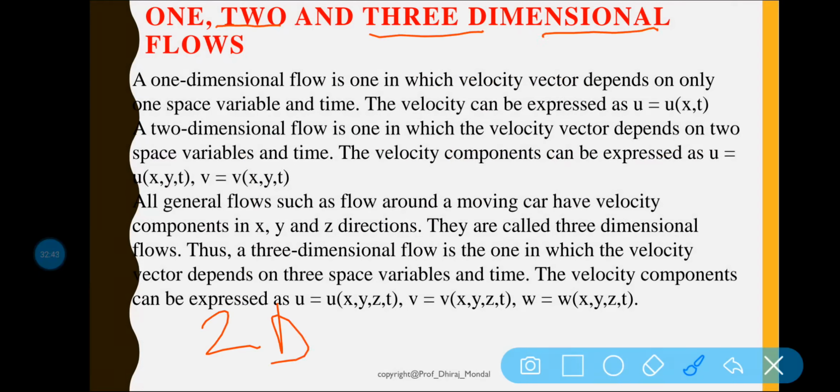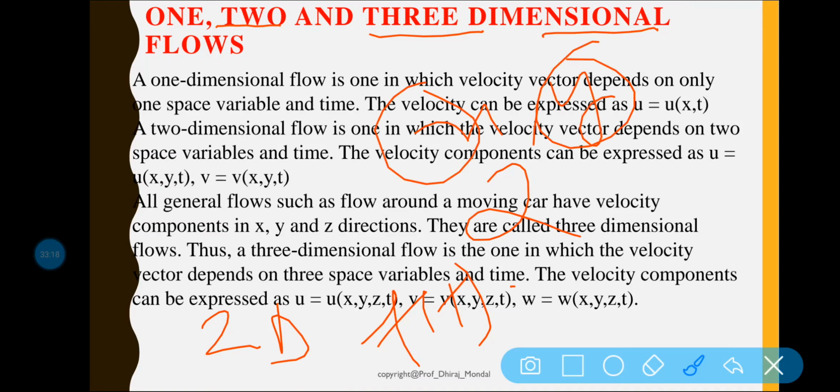But in case of two dimensional flow, a two dimensional flow is that type of flow in which the velocity is a function of time and two rectangular space coordinates, say x and y.